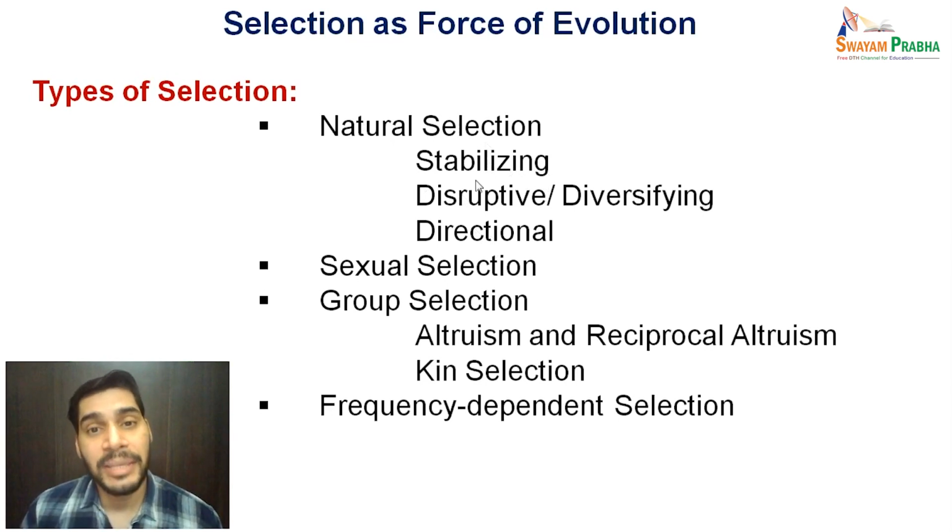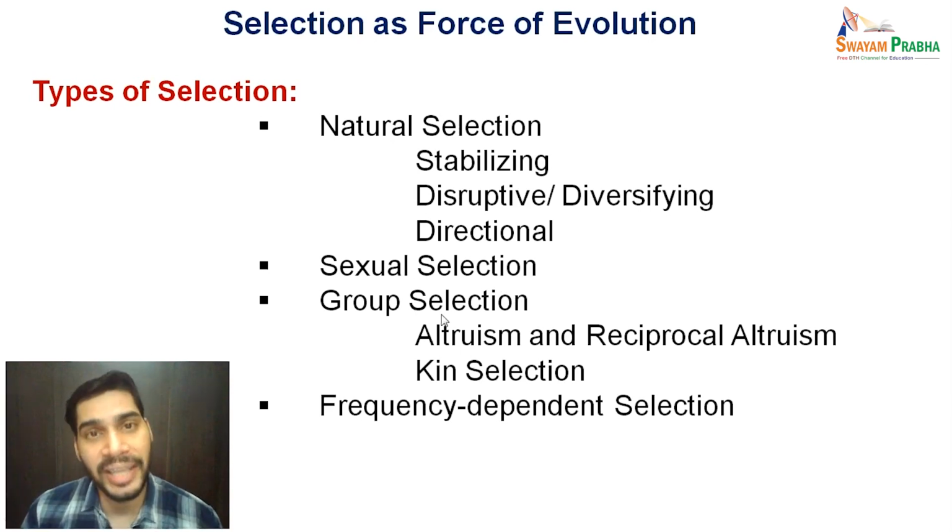These types can be stabilizing selection, disruptive or diversifying selection, and the third one is directional selection. Besides these three types of natural selection, we do have other selection types as well, which include sexual selection and group selection.